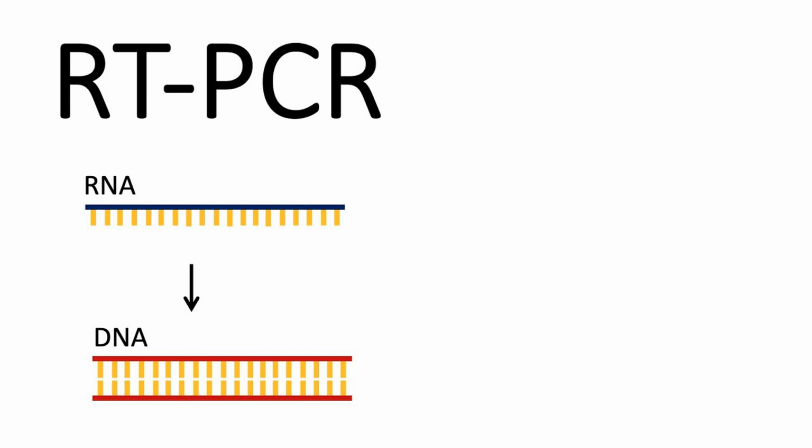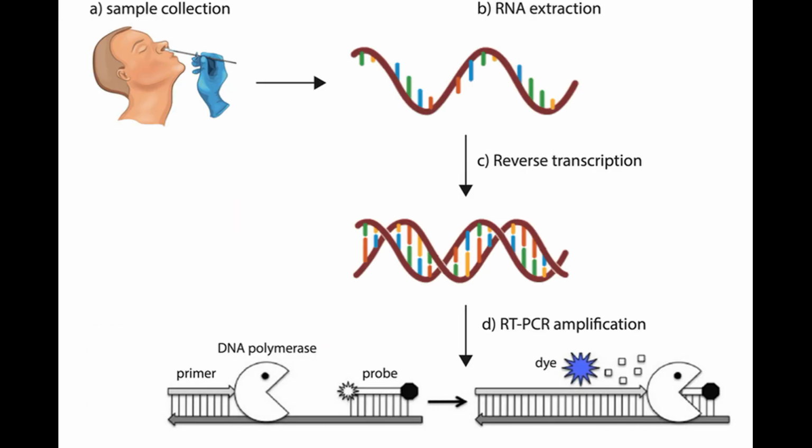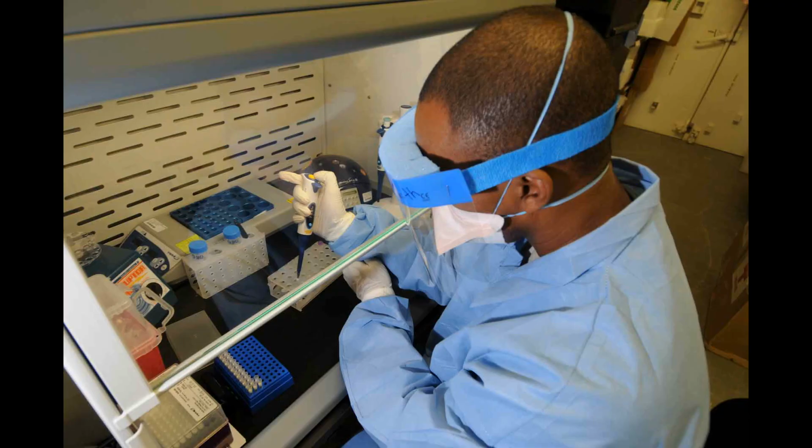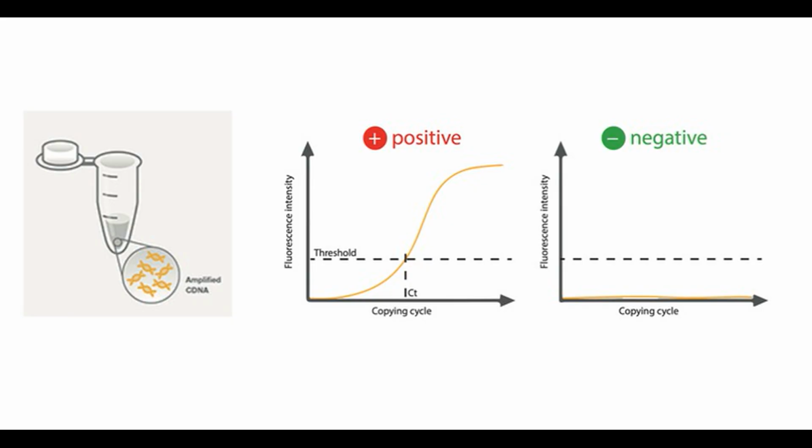Among all these techniques, RT-PCR is most widely used because of its main advantage of speed and sensitivity. After taking a pharyngeal swab from the patient's throat, it is sent to the lab to provide results within hours. This test detects virus even from very small amounts of the sample.